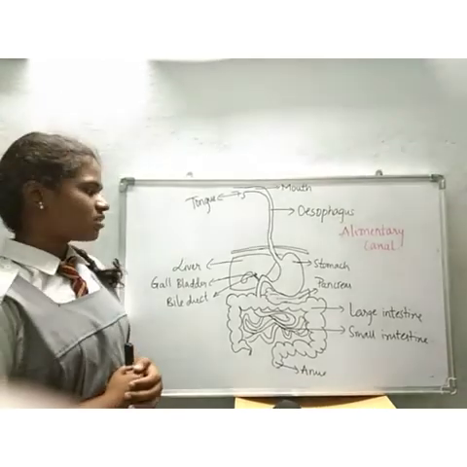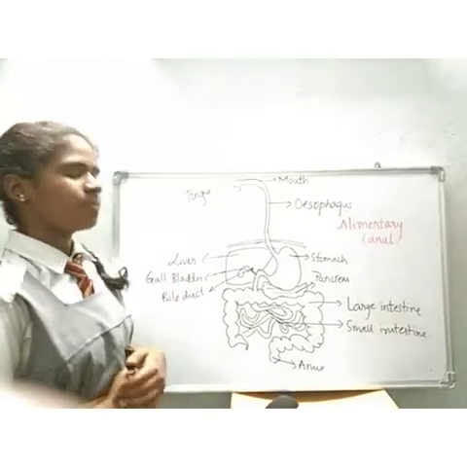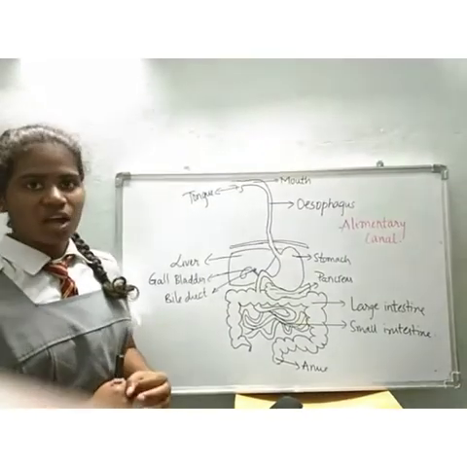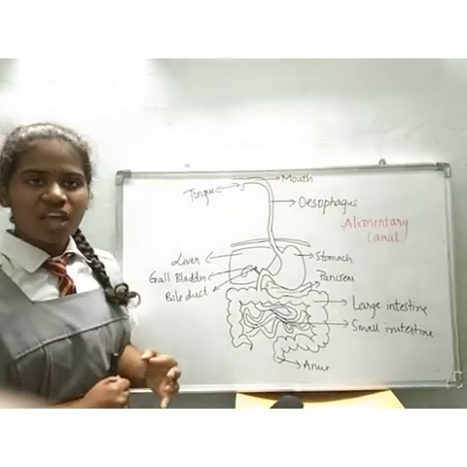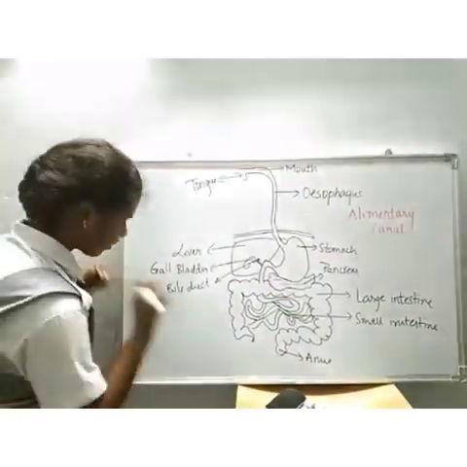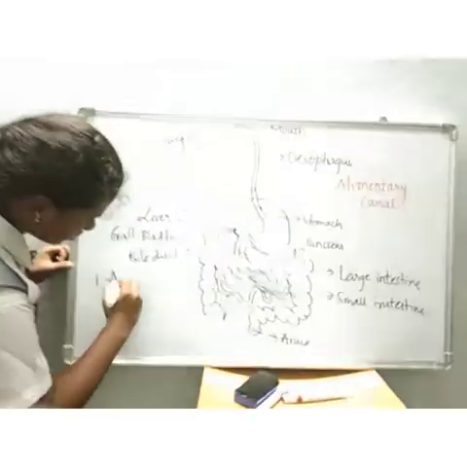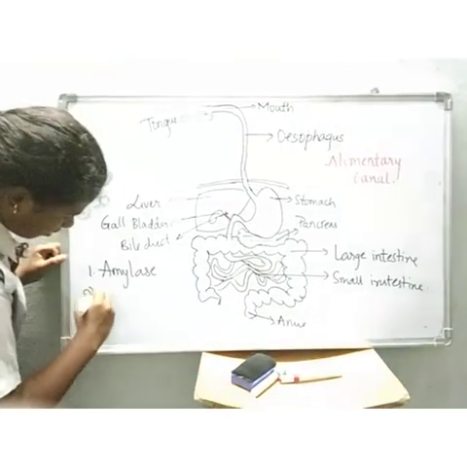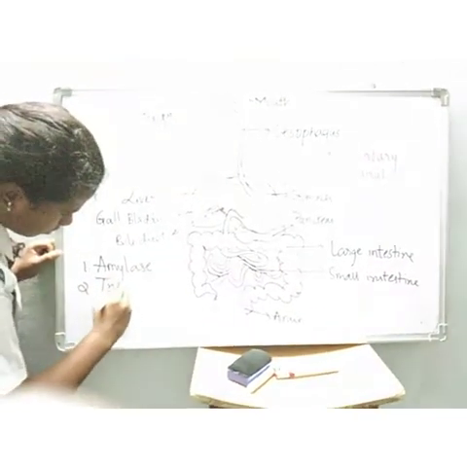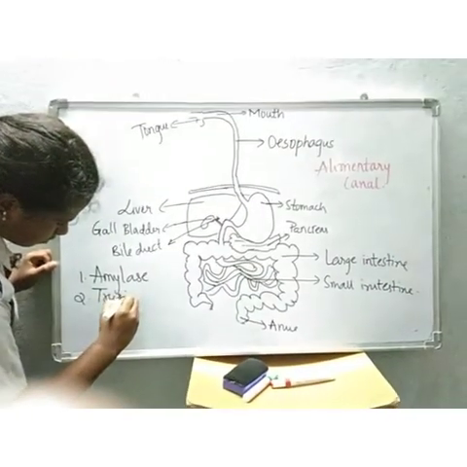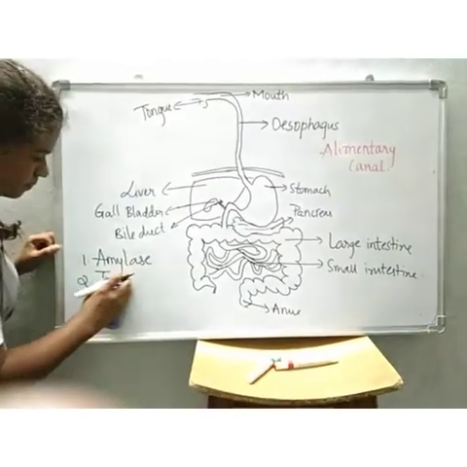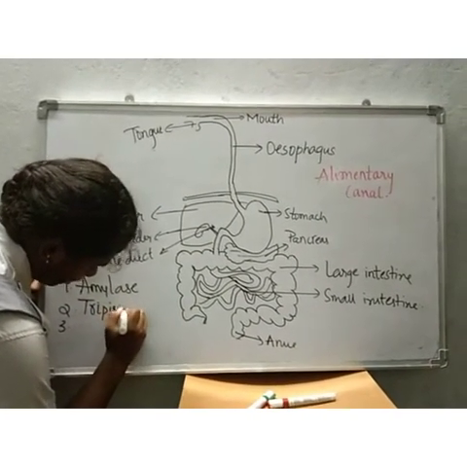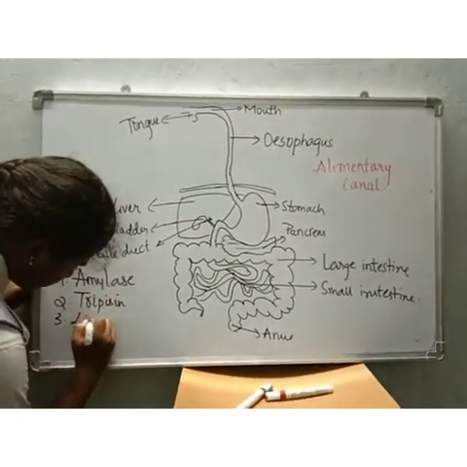Now our next gland is pancreas. Pancreas secretes pancreatic juice. Pancreatic juice contains three enzymes, that is amylase, trypsin, and lipase.